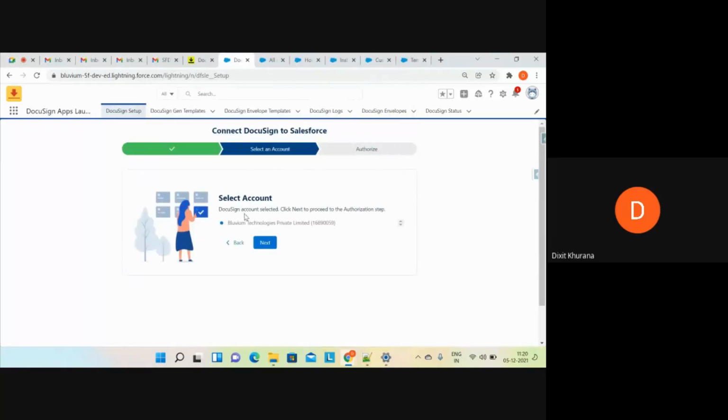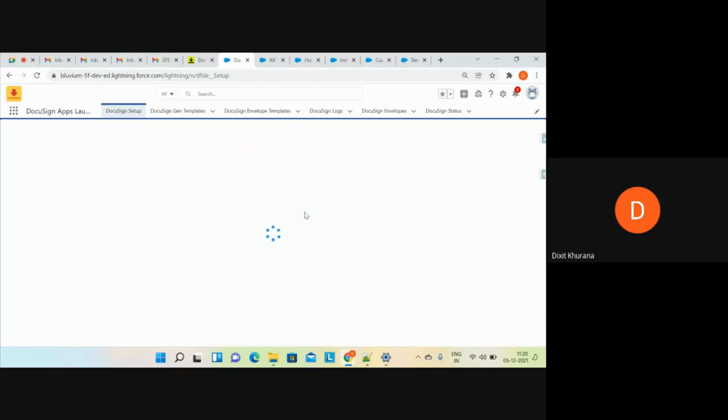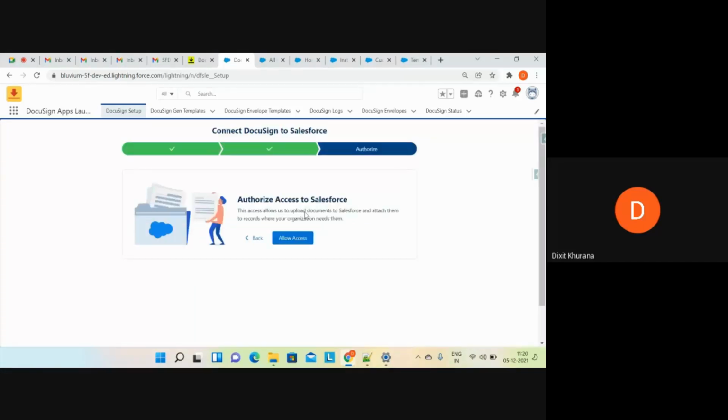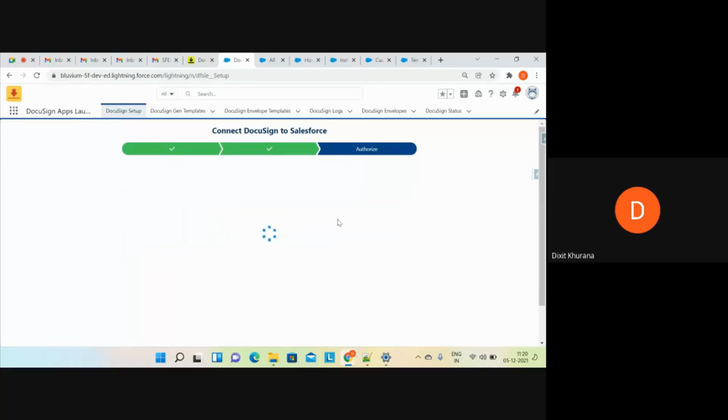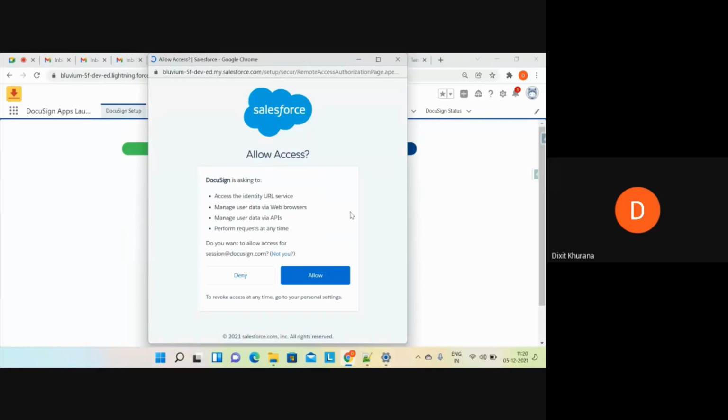Now see, whatever accounts are present with DocuSign, it will ask you to select the account. This is the account, my account. I will click on next. Once you click on next, you have to authorize the DocuSign with the Salesforce. Once you click on allow access, DocuSign shows the permissions you have to give, and you have to click on allow.